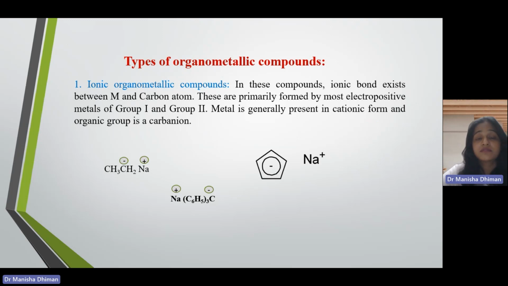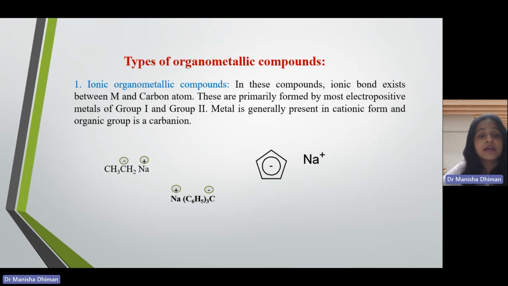That is why they will exist as cations or anions, or there will be some charge separation between them. So the metal should be highly electropositive in nature. That is why the most electropositive metals of group 1 and group 2, when they combine with carbon, form ionic organometallic compounds.